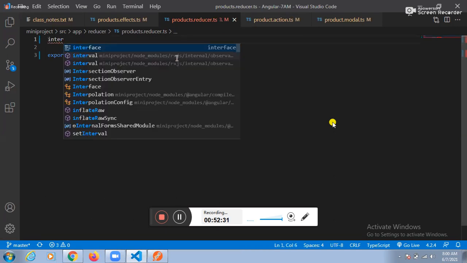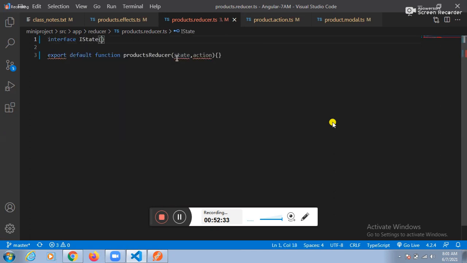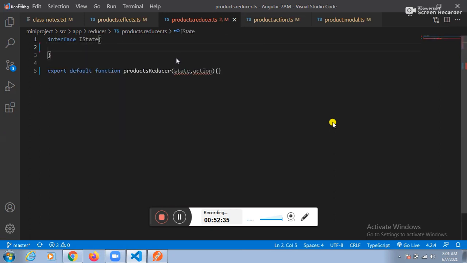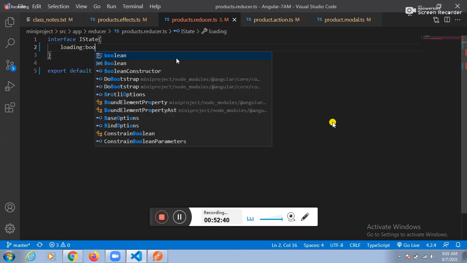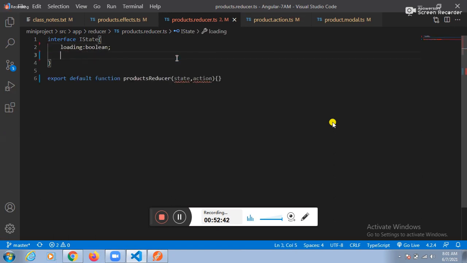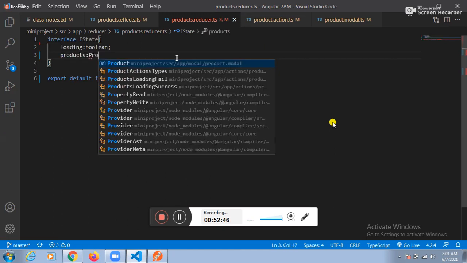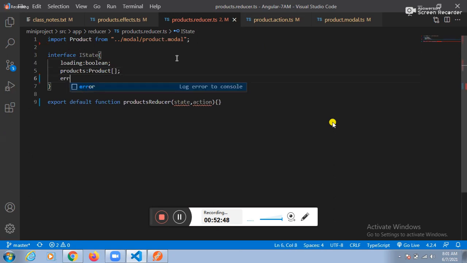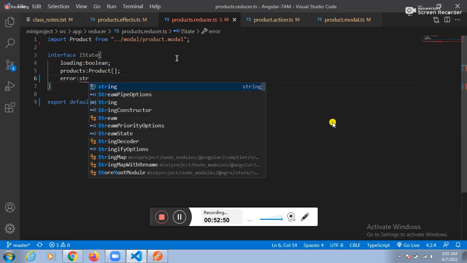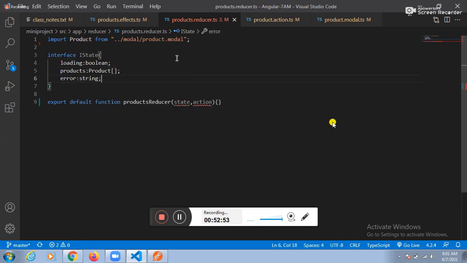See this one here. Interface IState. Loading equal to what is the data type? Boolean. Next one. Products equal to what is the data type? Product array. Next one. Error equal to what is the data type? String.